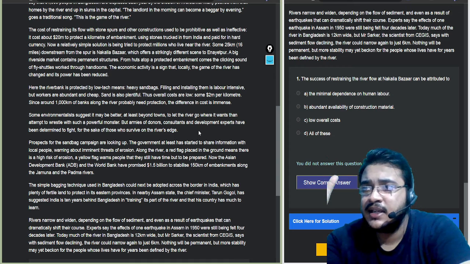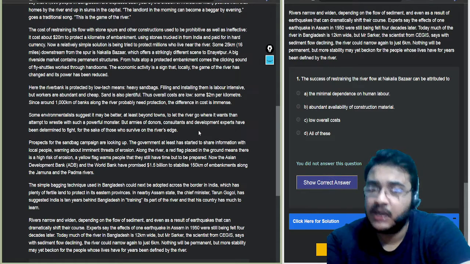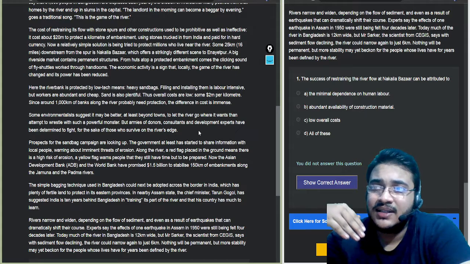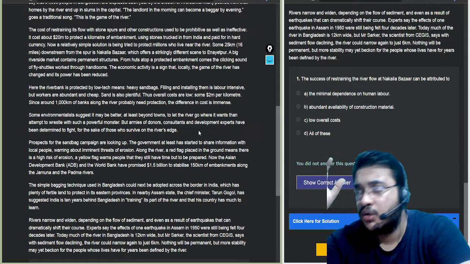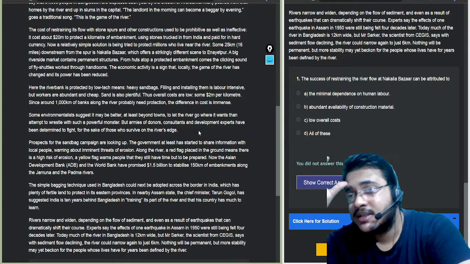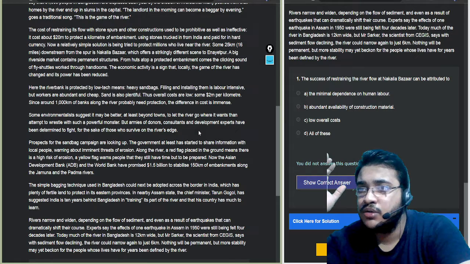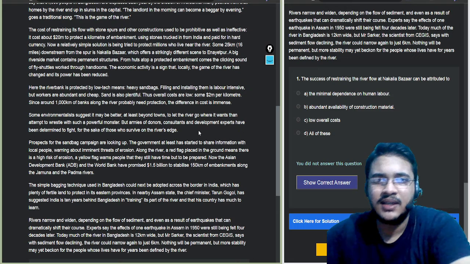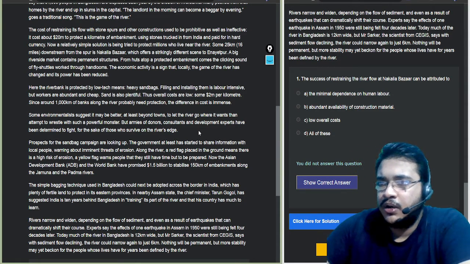So basically environmentalists are suggesting it may be better, at least beyond towns, to let the river go. Beyond the town, they are suggesting that we let the river go and take its own course, because it's such a powerful monster. There is no point to wrestle with it, or no point to fight with it. In any case, it will not make any sense.